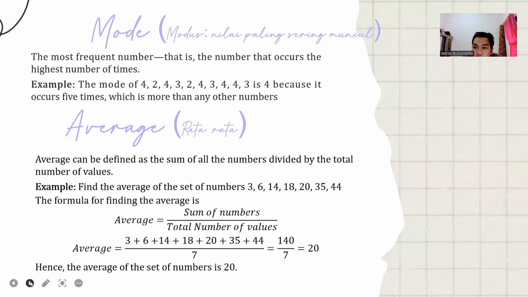Average is equal to 3 plus 6 plus 14 plus 18 plus 20 plus 35 plus 44, divided by 7, is equal to 140 divided by 7, is equal to 20. Hence, the average of the set of numbers is 20.